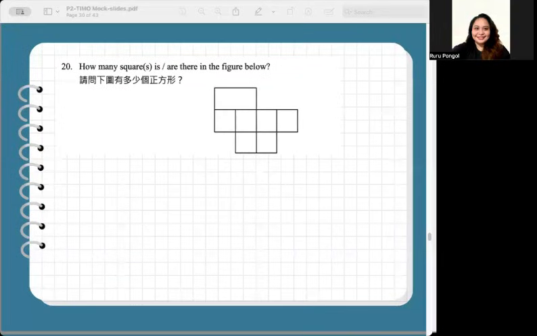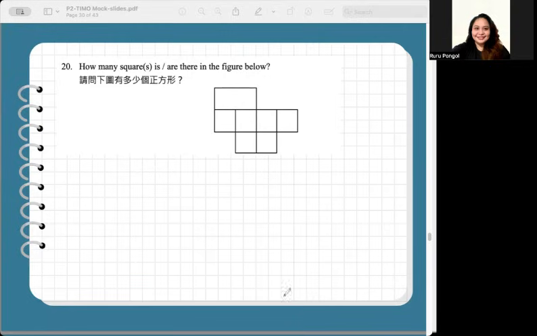Number 20, how many squares are there in the figure below? In items like this, let's remember that a square could be in different sizes. It could be a small or a bigger one. What I'm trying to say is a square could be this small or it could be this big by combining the other squares.